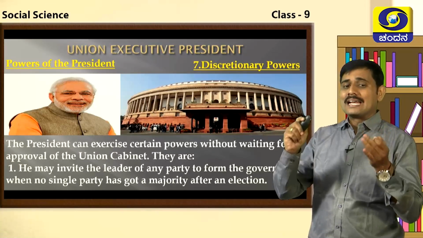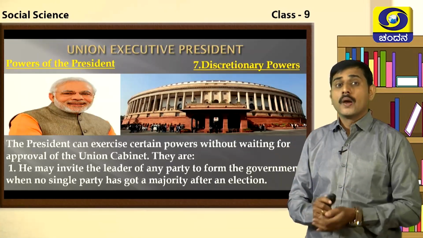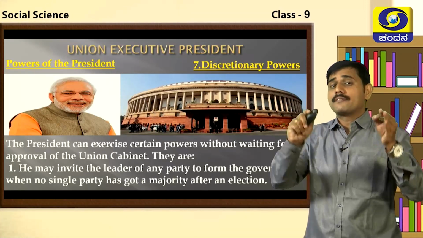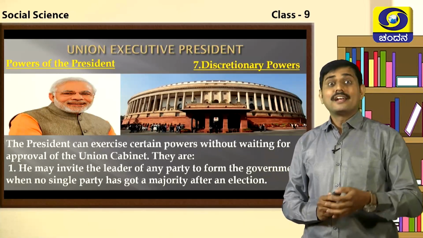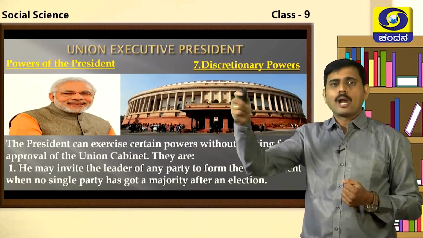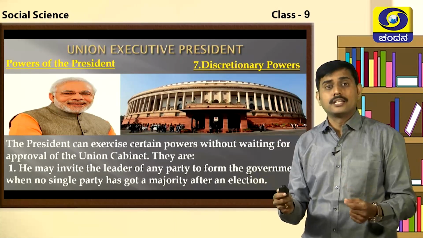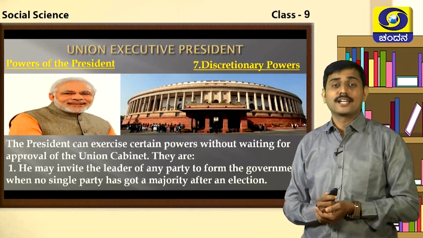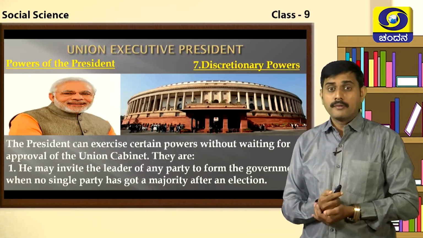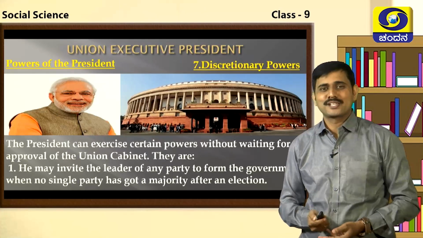He may invite the leader of any party to form the government when no single political party gets the majority immediately after the general elections. It is left to the decision of the President of India, students. He can call anybody. Even a non-member of the parliament can be invited to become the Prime Minister of the country. He can ask him to form the government. This power is given to the President. This is called the discretionary power of the President.